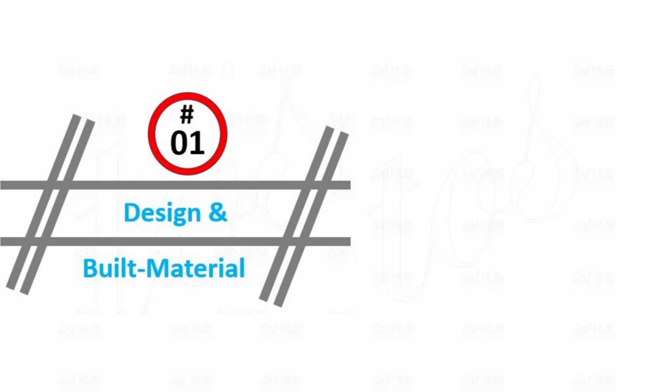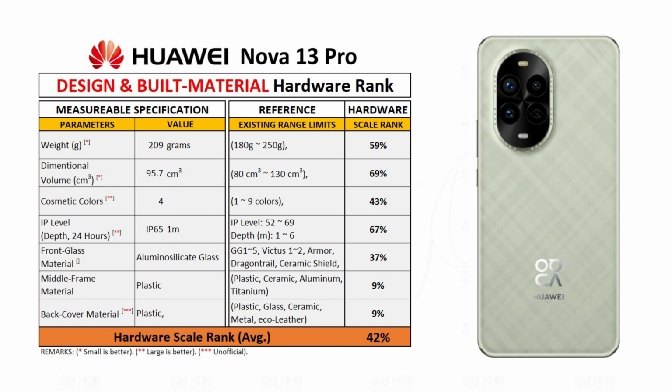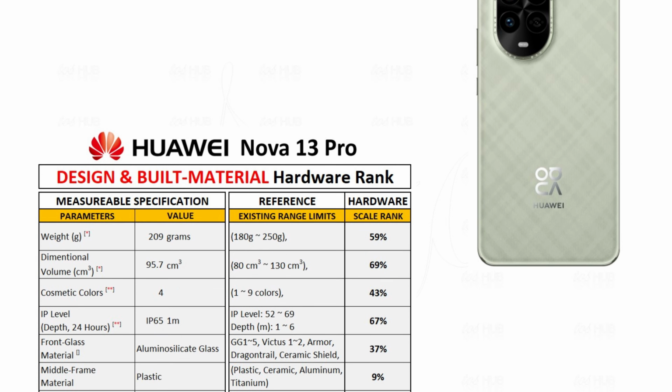Let's proceed to first category, about design factors and build materials. Huawei Nova 13 Pro design and build material hardware rank bases on 7 parameters. It includes weight, dimensional volume, cosmetic colors, ingress protection level, front glass material, middle frame material, and back cover material. By comparing the design and build material specification with available smartphones, the score rank stands at 42% scale.